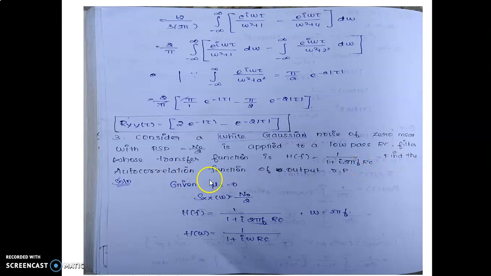Find the autocorrelation function of the output random process. Given here the input mean is 0, so mu x is equal to 0.